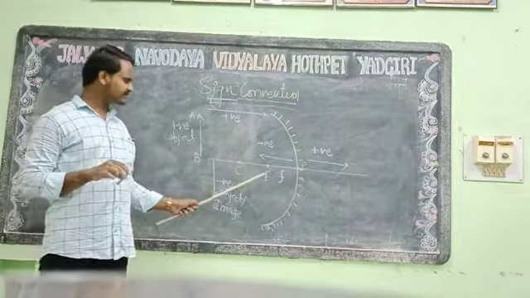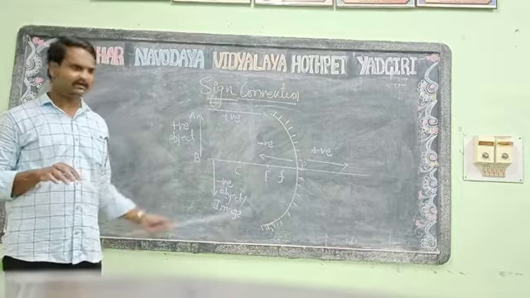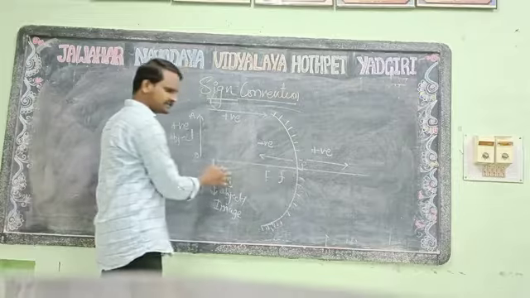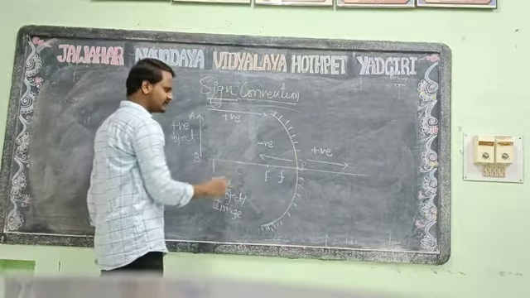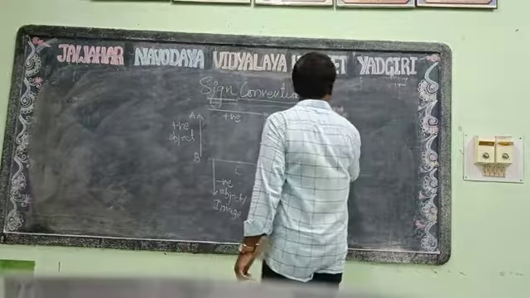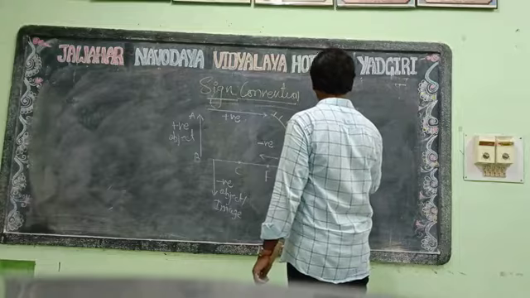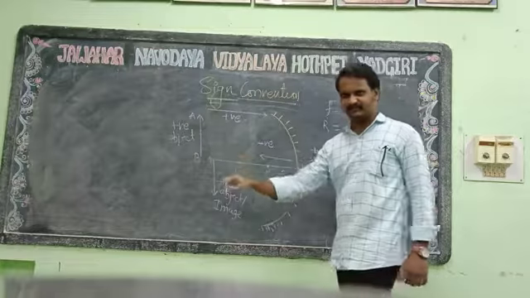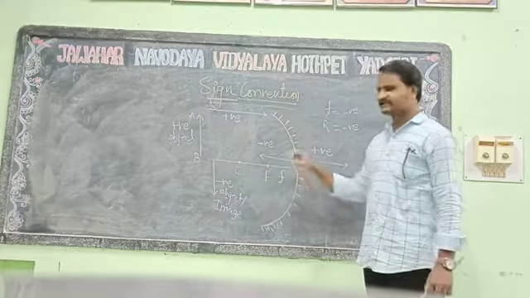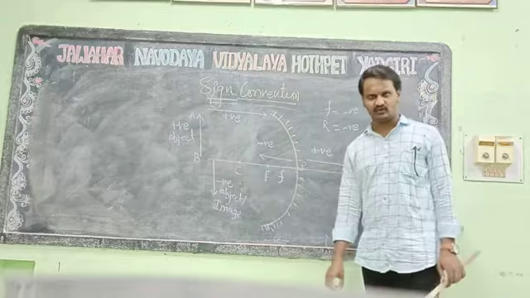Okay, now in this case, the radius of curvature will also be negative. You can see it is going from P to C, which is the radius of curvature, so the radius of curvature will also be negative. The focal length is also negative and the radius of curvature is also negative because it is going on the left side. We are considering the left side, P to C, so it will be considered as negative, and the focal length is also negative.